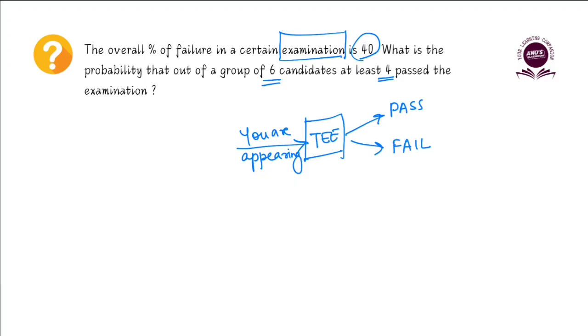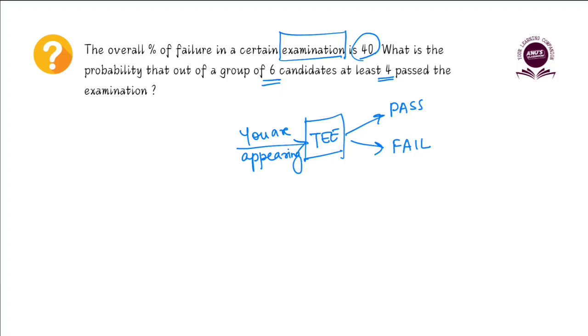Either the student is going to pass the exam or the student is going to fail the exam. There is nothing in between. So no matter how many times we repeat this experiment, no matter the number of students you are subjecting to this particular experiment, there will only be one of two possibilities: pass or fail. And we always assume, unless given specifically, that this is a fair experiment.